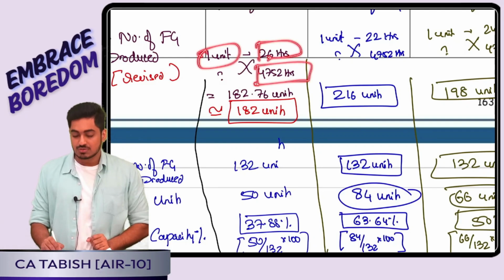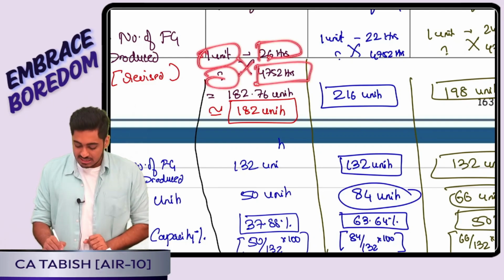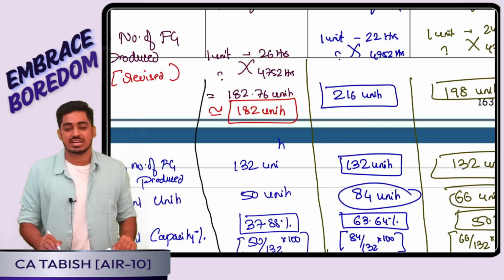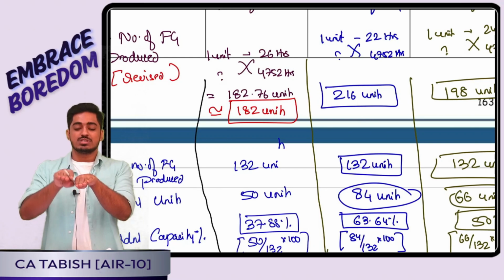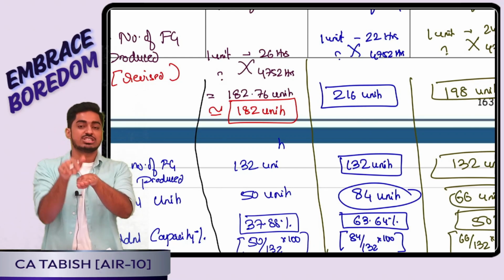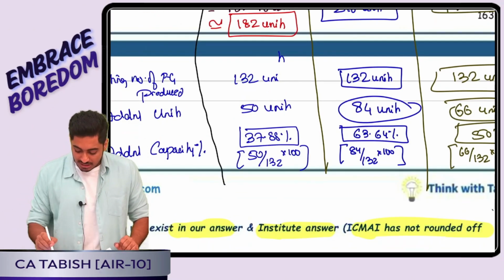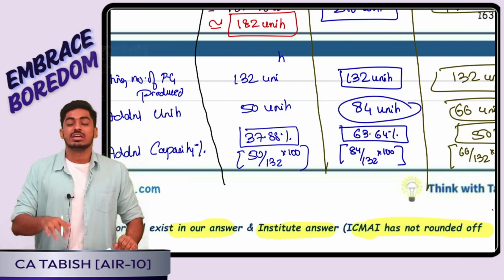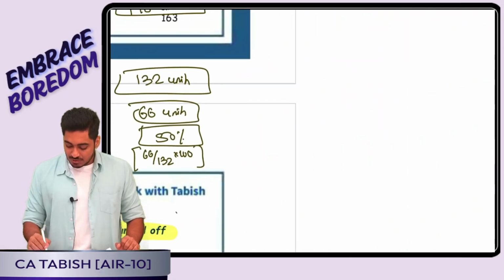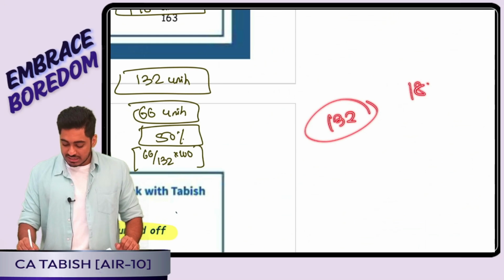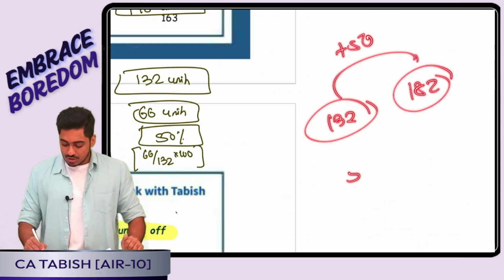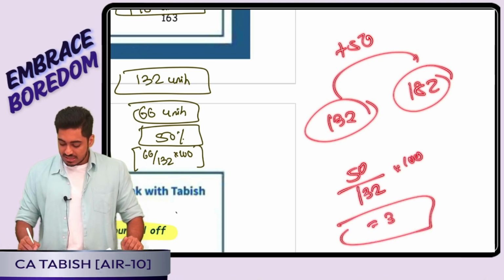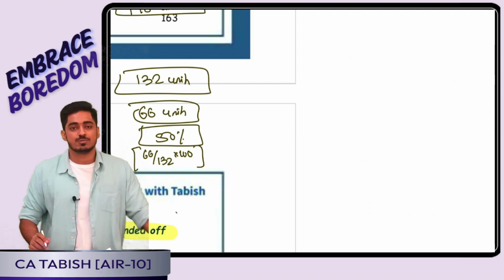So if I am having 4,752 hours means how many units I can produce? Around 182 units I can produce. Okay. Right now how much I was producing? 132. So in future if I am producing 182 means how many units extra I produced? 50 units extra I produced. Yes or no? In terms of percentage, right now I have produced 132. If it has gone to 182 means 50 units extra from where? From 132. So how much percent extra? 50 divided by 132. It is going to be some 37%. Accordingly, I do for all the options.